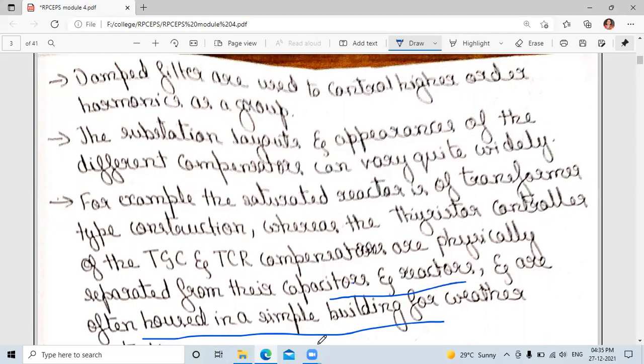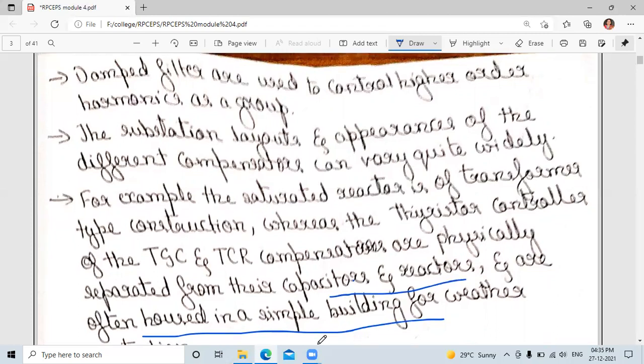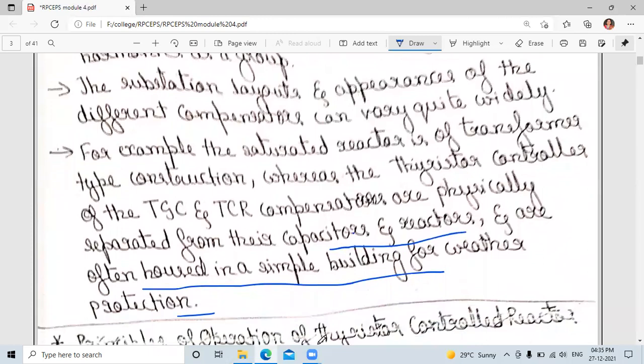vary quite widely. For example, if we use a saturated reactor, it is transformer type construction, whereas the thyristor controller, we just use capacitors and reactors, right?